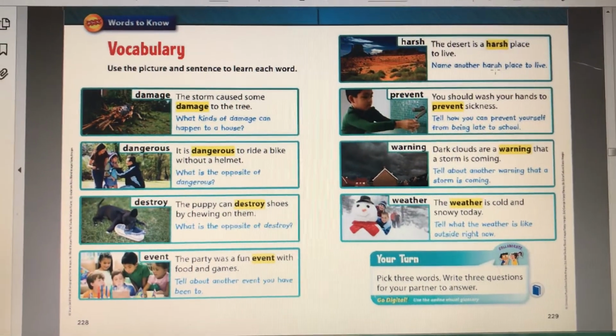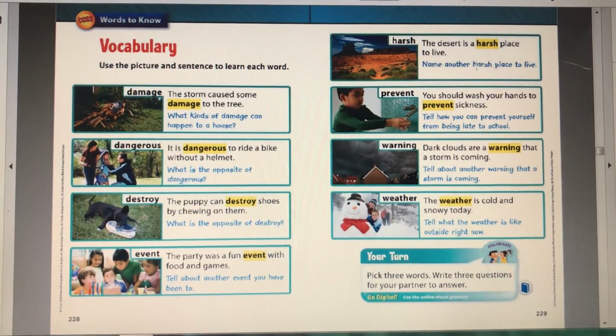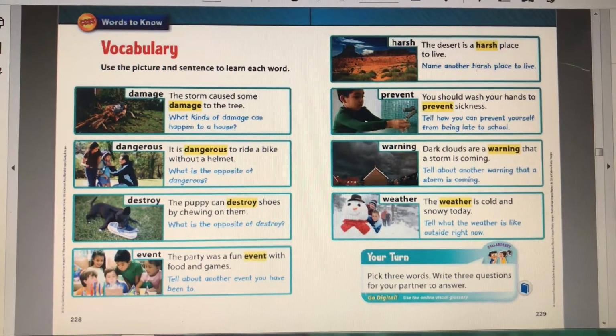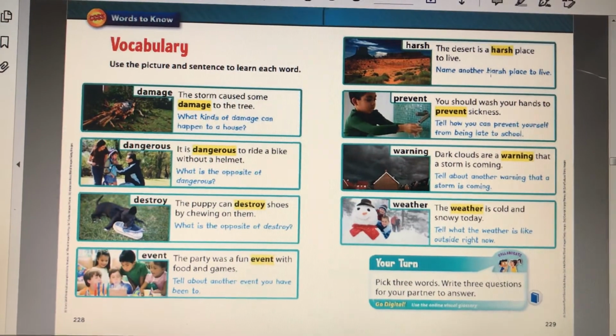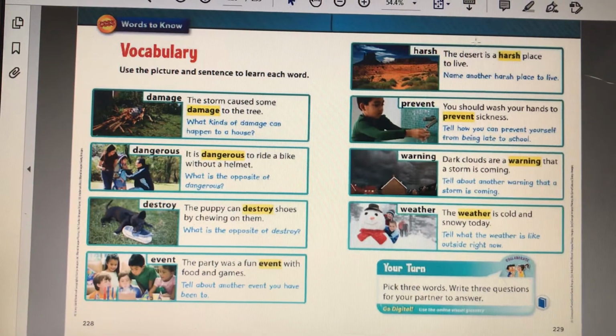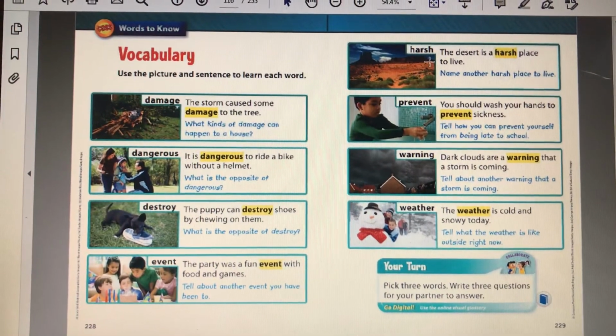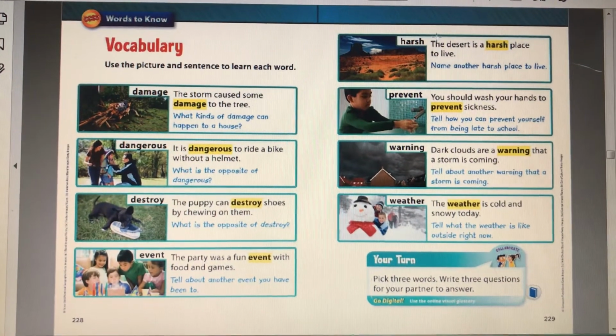So maybe someone was being really mean to me, and I said, you know what, that was not nice. That's really harsh. It means his words or her words were really hard on me. They weren't nice. They hurt my feelings. So anything that's harsh means that it's kind of hard, or not nice, or not pleasant. So it's not something enjoyable.